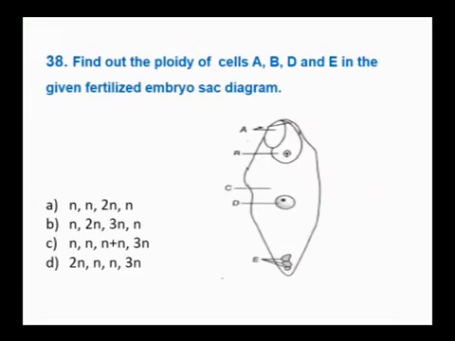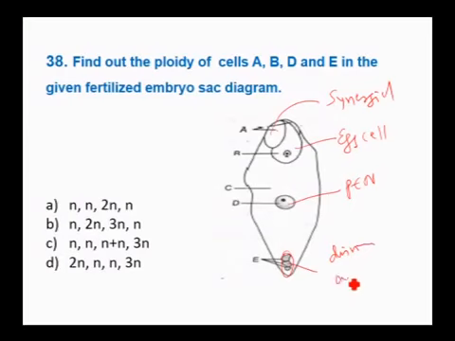Next question. Find out the ploidy of A, B, D and E. First you have to see the diagram properly. Here the cells are degenerating and this is the egg cell. These two must be synergids. This should be the PEN, because these are disintegrating antipodals. One of the synergids is damaged because of the entry of the pollen tube. So synergids are always haploid.